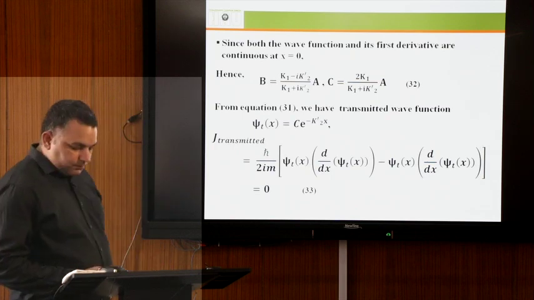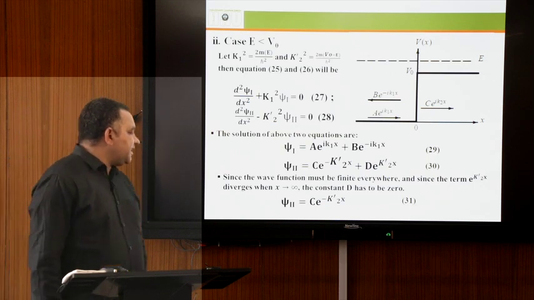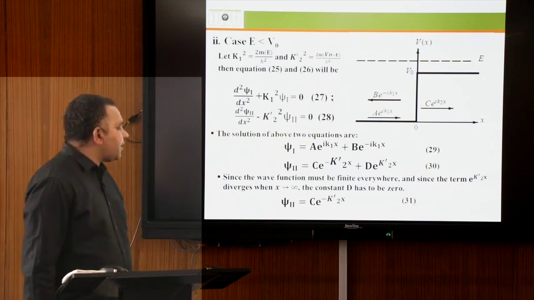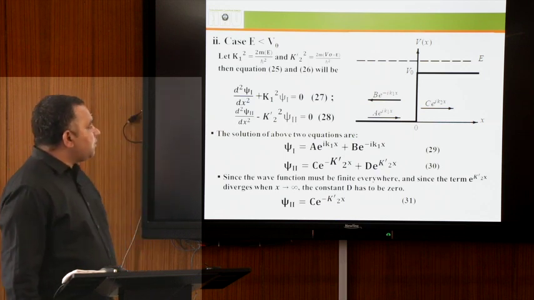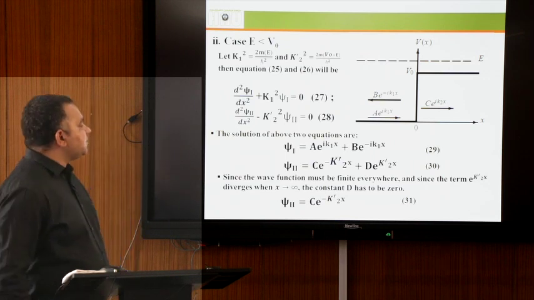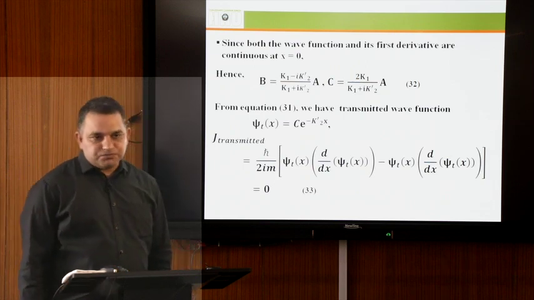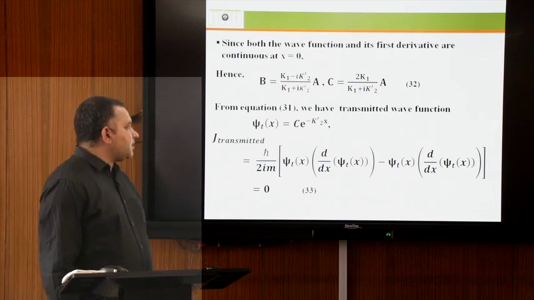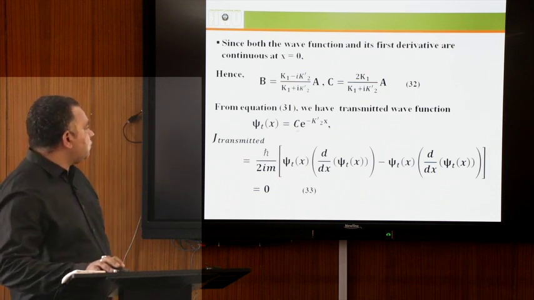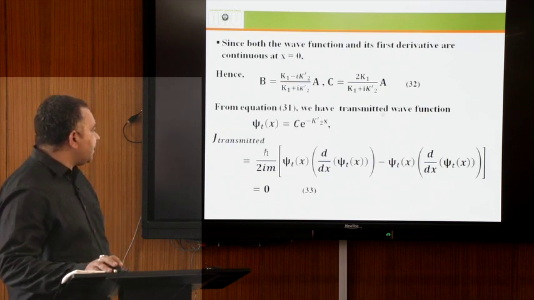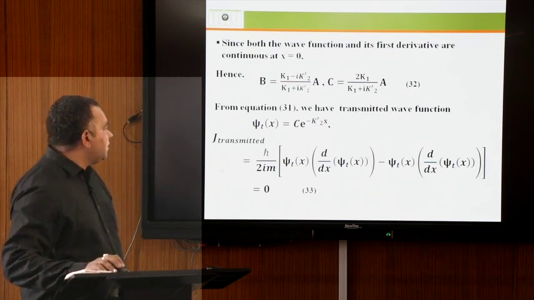By equation 31, psi second is equal to c e to the power minus k2 prime x. This is the transmitted wave function, and it is a real function for the region second. Using this we will discuss the transmitted current density. The transmitted wave function psi t x is equal to c e to the power minus k2 prime x, and using this we can discuss the transmitted current density.